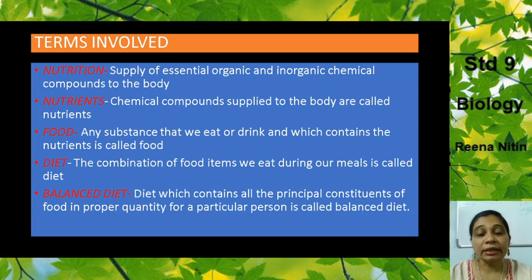Now, what is a balanced diet? A diet which contains all the principal constituents of food in proper quantities for a particular person is known as a balanced diet. What does this mean? It means that the diet we are eating contains all the main constituents of food, that is the carbohydrates, proteins, vitamins, minerals, fats, in the proper quantity that is essential for the person's well-being, at that particular age, for that particular person. When he takes adequate amounts of the constituents, it is known as a balanced diet.